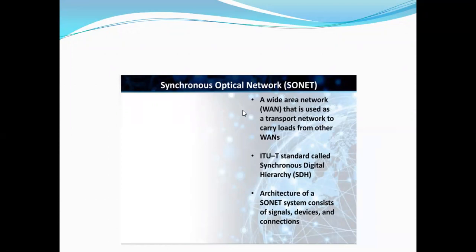OC48 has a transmission bitrate of 2.4 gigabits per second. So with 16 different wavelengths, with an OC48 system attached to each transmitter, the combined capacity is some particular value.